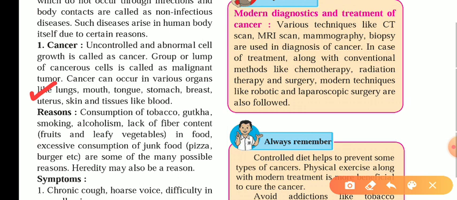Now to diagnose this we have various tests. How can we find out whether the person has cancer or not? We can go for a CT scan, then an MRI scan, then mammography, biopsy, and various other things. The conventional methods to treat it are chemotherapy, radiation therapy and surgery. Modern techniques like robotic and laparoscopic surgeries are also followed in certain cases. Now this is about the treatment and what exactly cancer is.